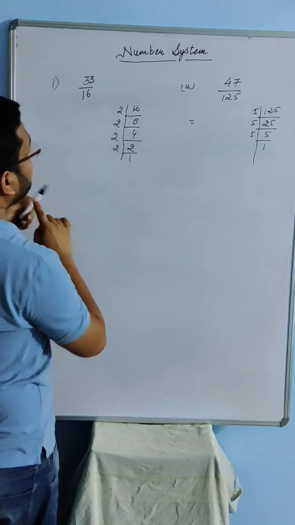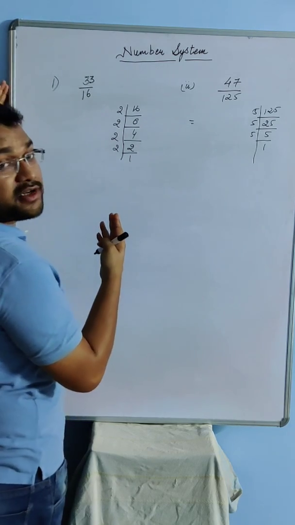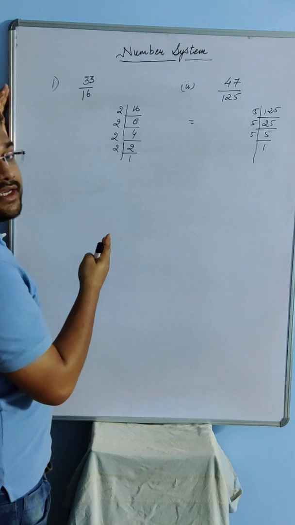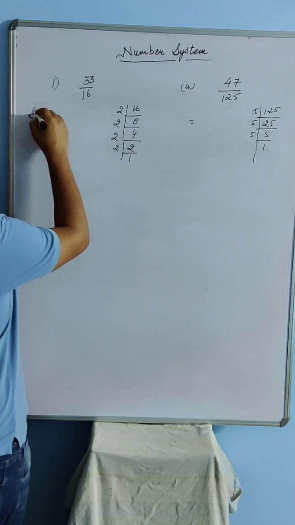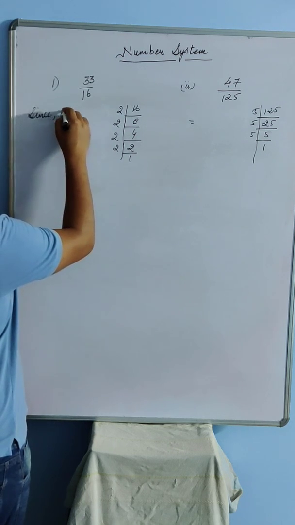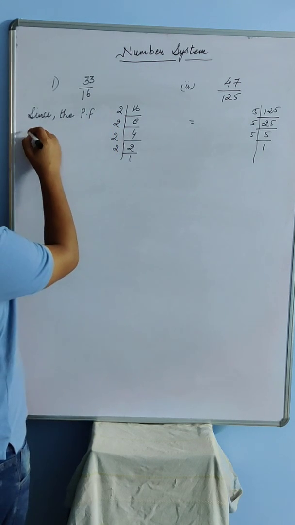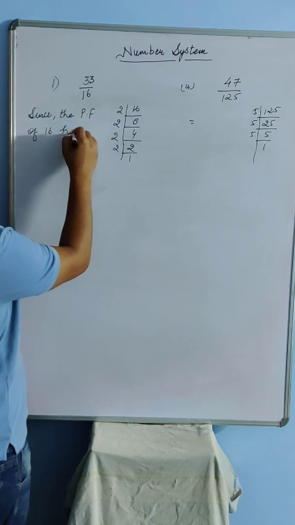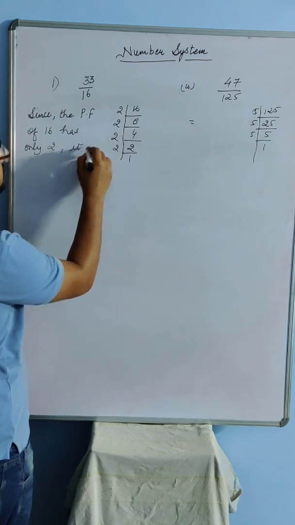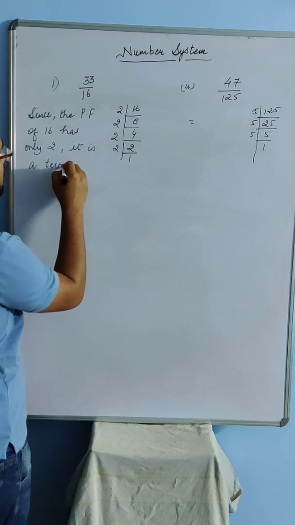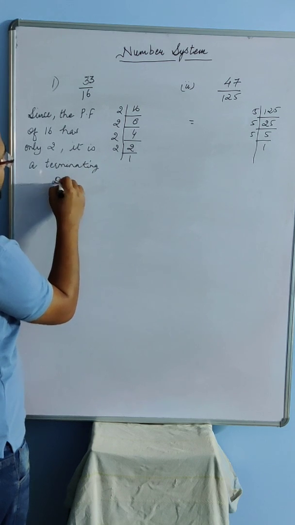So how are you going to write it? The first part of this question says, first check whether it is a terminating decimal or not. So it is terminating. So you will answer the first part as: since the prime factorization of 16 has only 2, it is a terminating decimal. Here PF means prime factorization.